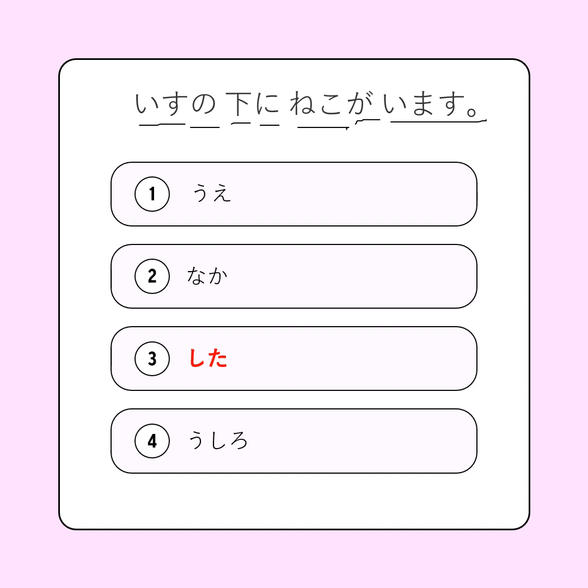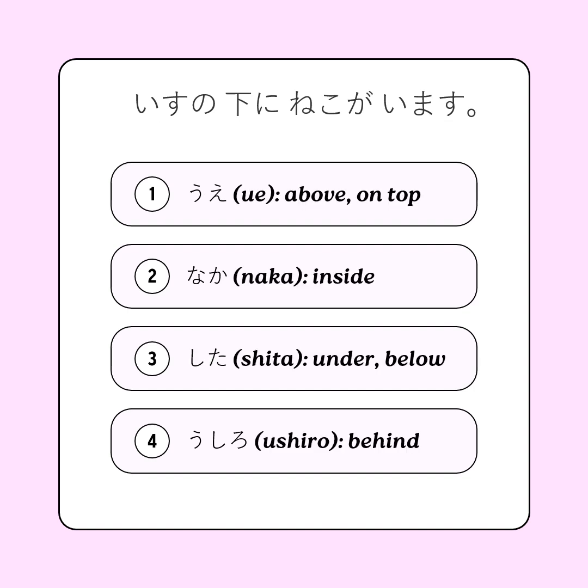So here's the choices. 1. 上 means above or on top. 2. 中 means inside. 3. 下 means under or below. 4. 後ろ means behind. The correct choice is shita, which means under or below, because the sentence states that the cat, neko, is located under the chair, isu. The particle ni indicates the location where the cat is, which is under the chair.